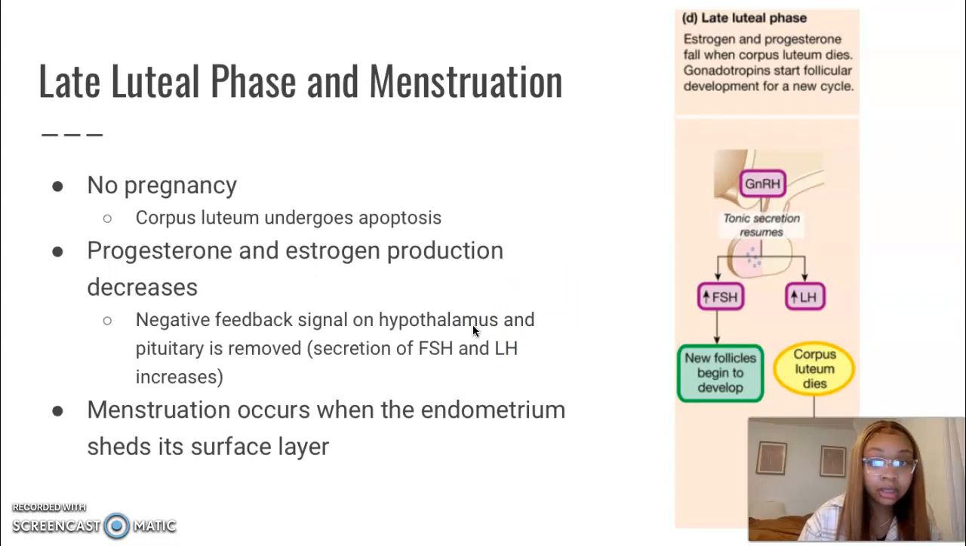Lastly, we will be discussing the late luteal phase and menstruation. During this stage, if pregnancy does not occur within 12 days, the corpus luteum will undergo apoptosis. While this occurs, progesterone and estrogen secretion decreases. It also stops the negative feedback signal on the anterior pituitary and the hypothalamus. As a result, follicle stimulating hormone and luteinizing hormone increases. The remainder of the corpus luteum becomes inactive. Without progesterone, the endometrium cannot survive because it lacks nutrients and oxygen. As a result, the endometrium loses its surface layer, and 14 days after ovulation, menstruation commences.